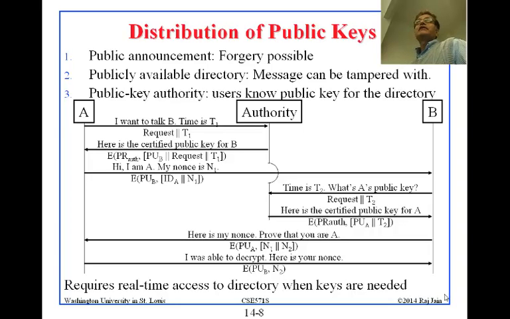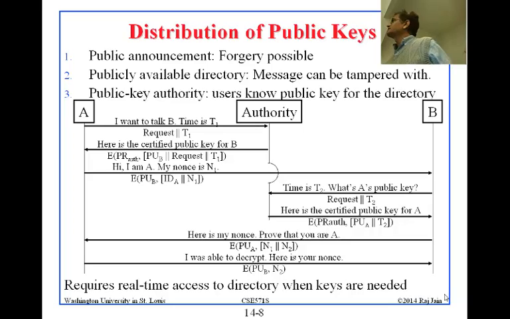Understand how we can use an authority to verify that we are talking to the right person, because we get the public key not from this person, but from the authority. So we can trust this PUA and PUB. If it came from B, then somebody else could make it up and say, I am B, here's my public key. But there is still a problem with this. The problem is that we have to talk to the authority every time we need to talk to anybody else. So basically we have to go to the authority for every single transaction, and maybe we don't want to do that.